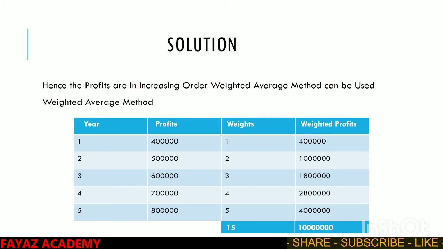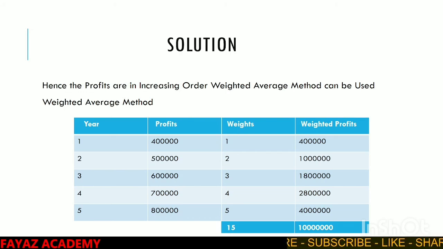So the solution is: first year profits, weighted profits. Year 1 profit is 4 lakhs, weight considered as 1. 4 lakhs into 1, weighted profit is 4 lakhs. Year 2 profit is 5 lakhs, weight considered as 2. 5 lakhs into 2, 10 lakhs.